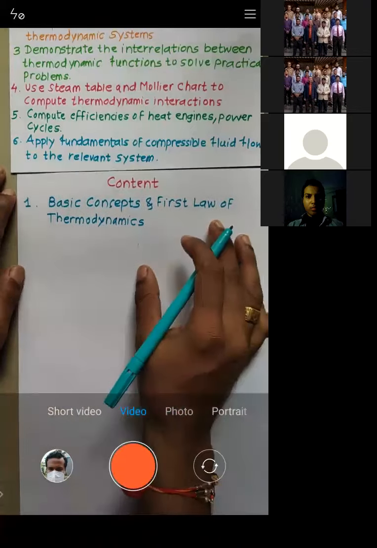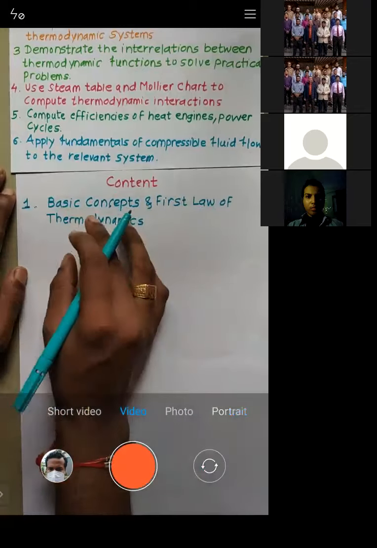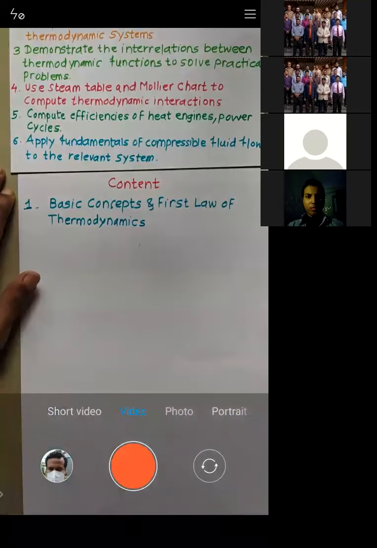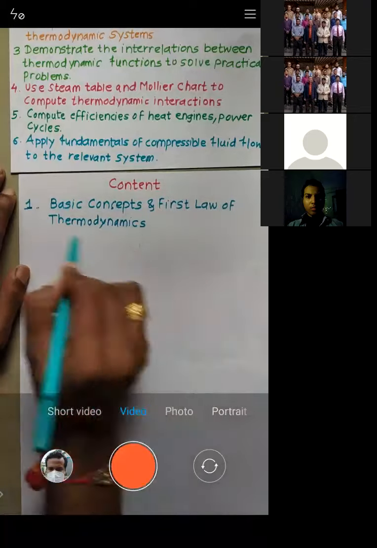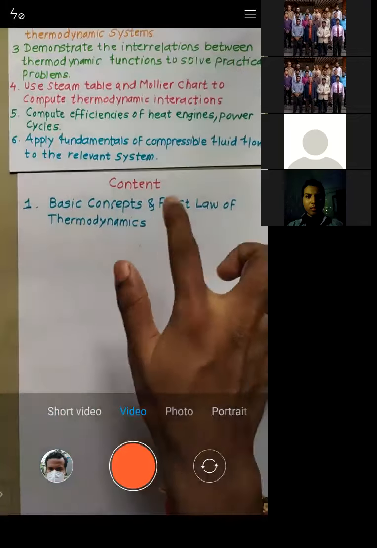So we will go like this. In the first module, we will see the basic concepts of thermodynamics. At the same time, we will first learn the first law of thermodynamics, and after that we will apply the first law of thermodynamics for various systems like boiler, condenser, heat exchanger, compressors. For those devices, we'll be applying the first law.